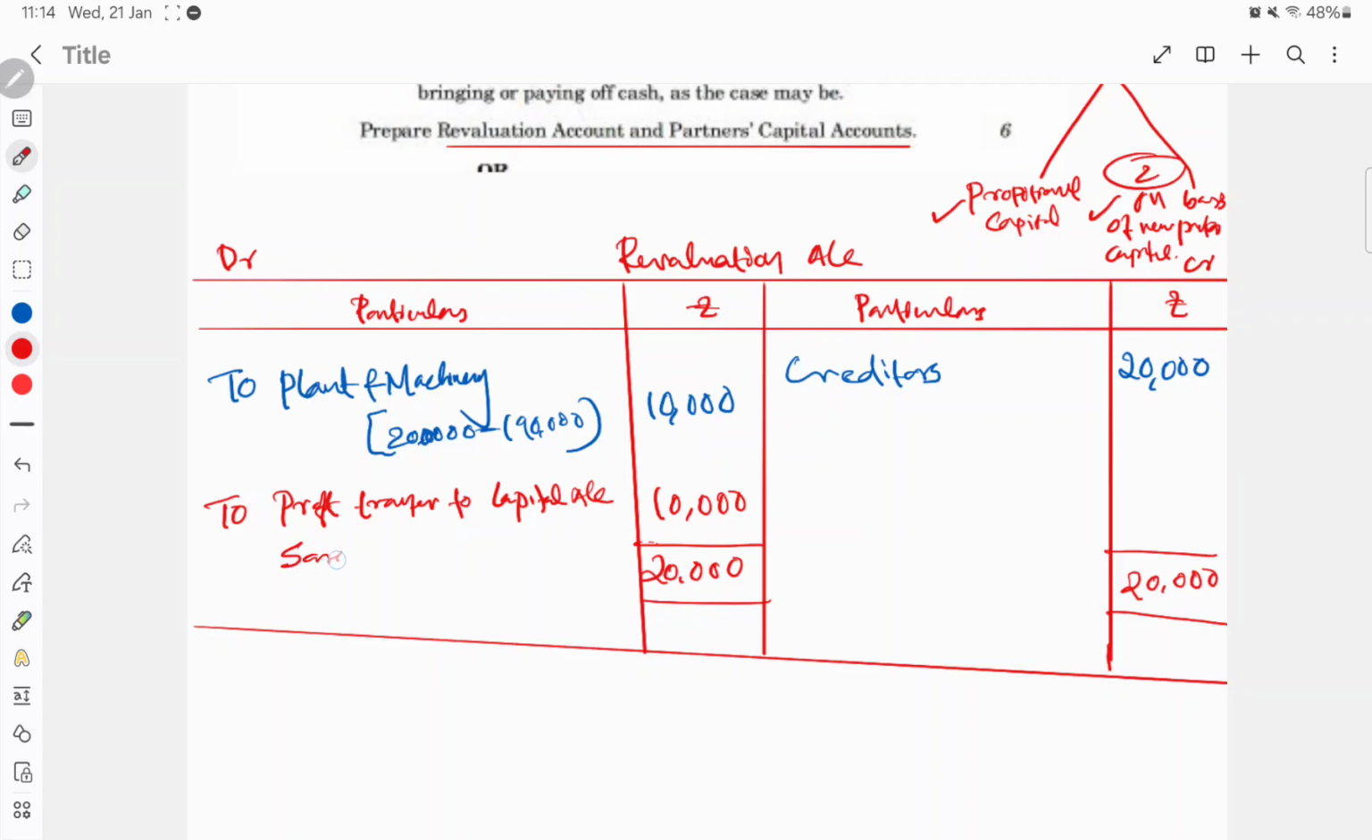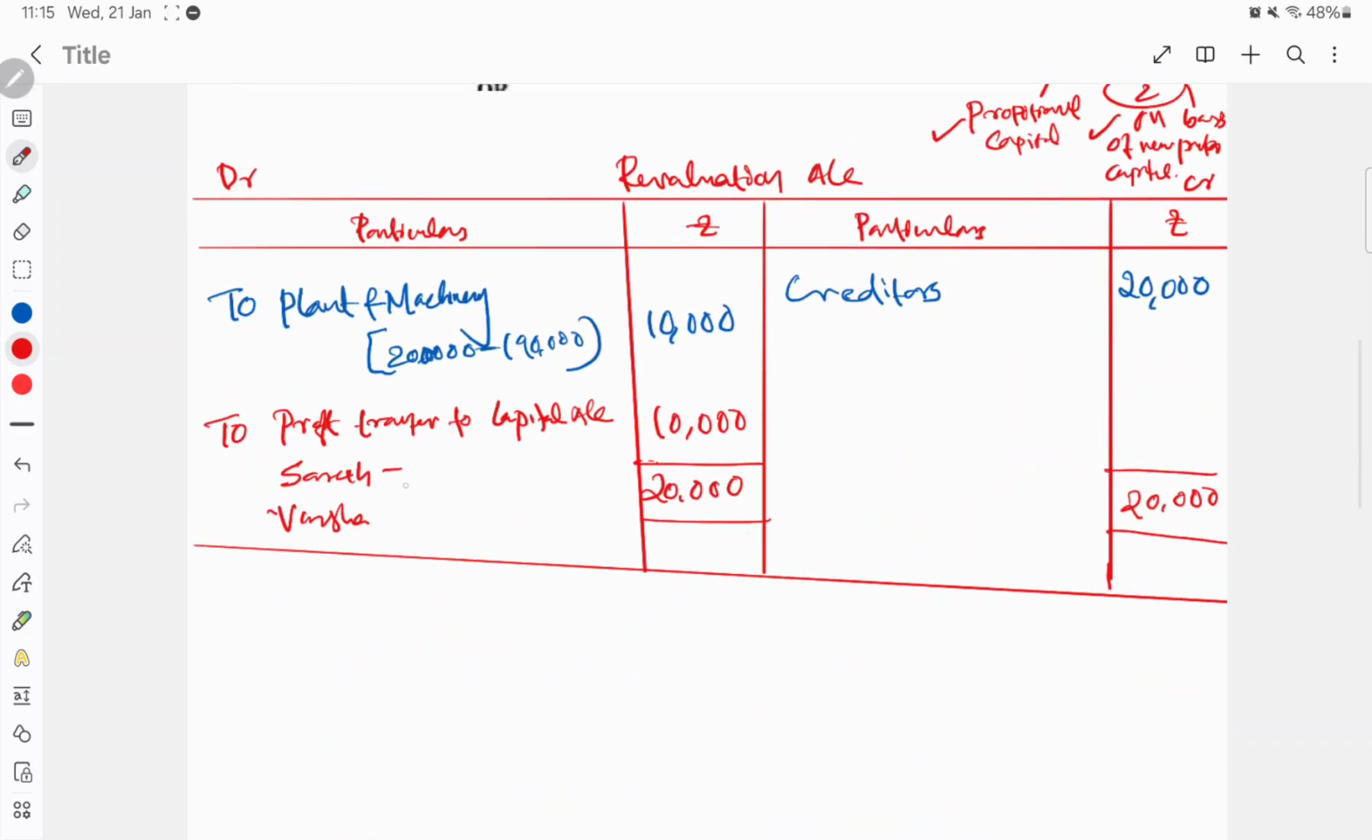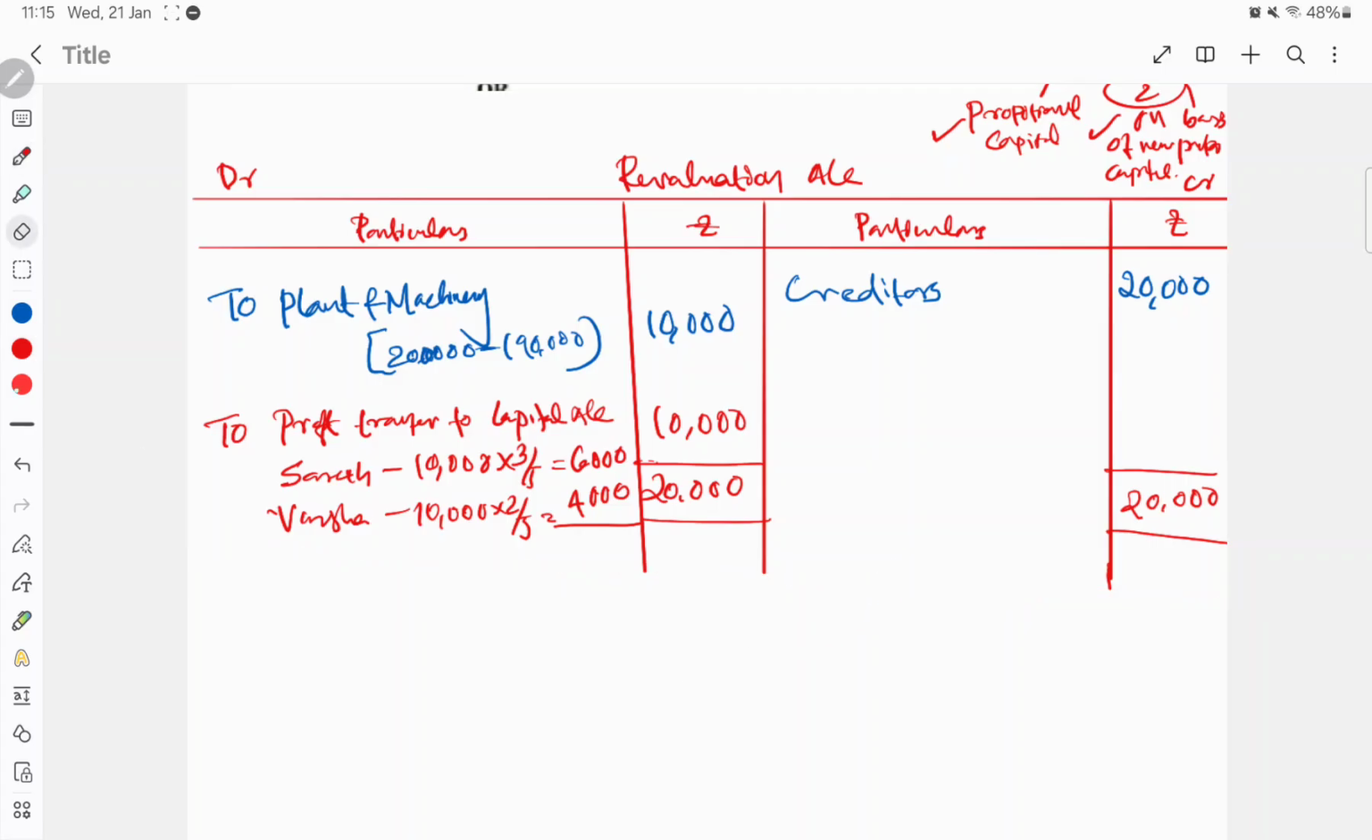Sarah and Varsha both are the old partners, and their ratio is given here, 3:2. So it will be shared by Sarah and Varsha: 10,000 into 3 by 5 and 10,000 into 2 by 5. This will be the ratio, so you will get 6,000 and 4,000. So the 10,000 is shared, and this will go to the credit side of your capital account. Okay, so this is the revaluation account.